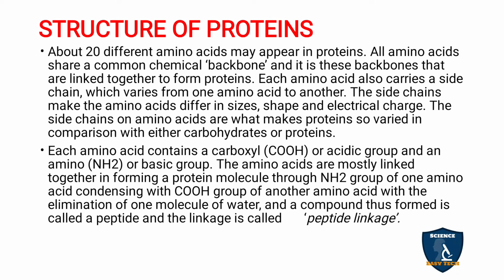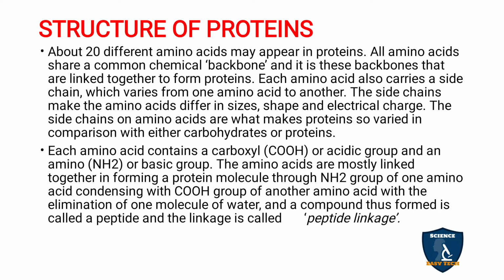Each amino acid contains a carboxyl group, or acidic group, at one end and an amino group at the other end. The carboxyl group is called the acidic group, and the amino group is called the basic group. The amino acids are linked together in forming a protein molecule through this amino group and carboxyl group. They are held together by means of a peptide linkage. One amino acid is connected to another amino acid by a peptide linkage.